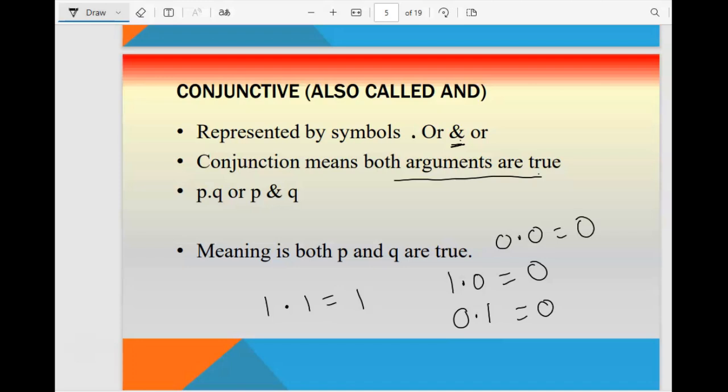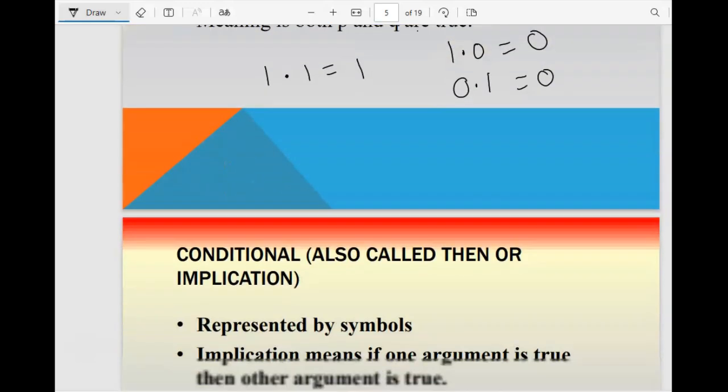Meaning if both of the values, or both of the logical statements or propositions, are true, then only you will be getting a true result.